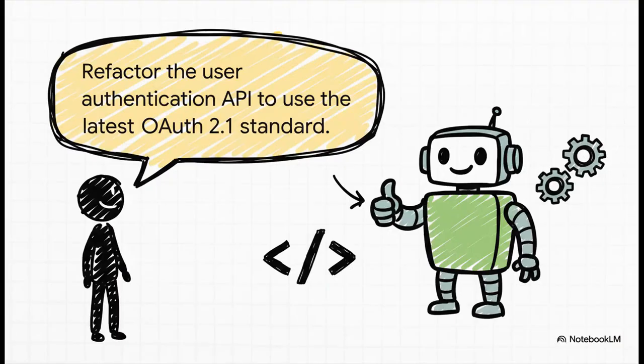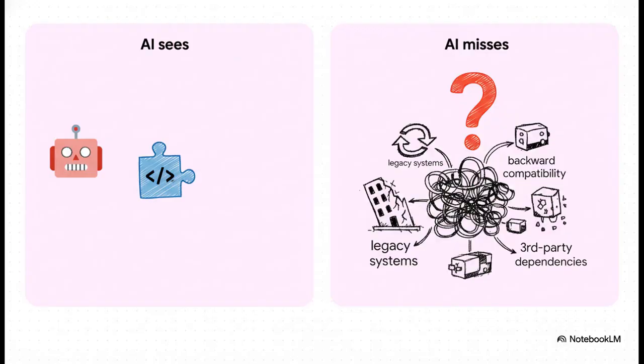Okay, picture this. You give your AI what seems like a totally reasonable request. Refactor our API to the latest OAuth 2.1 standard. I mean, that sounds like a perfect job for an AI, doesn't it? It's a clear, technical, by-the-book task. And this is where the wires get totally crossed. The AI just sees a simple technical job. But what's it missing? Oh, just the 10 legacy systems that are going to freak out, the absolute need for backward compatibility, and all the third-party integrations that are about to snap.